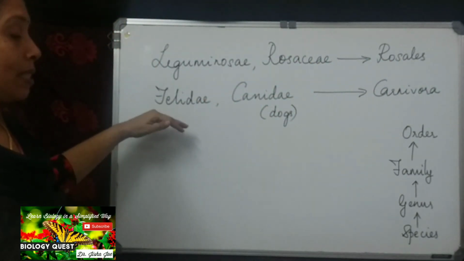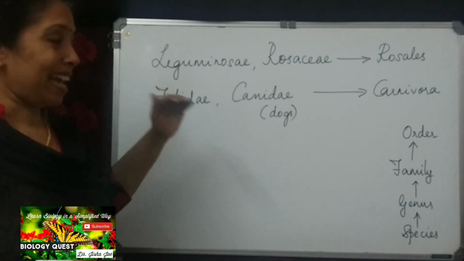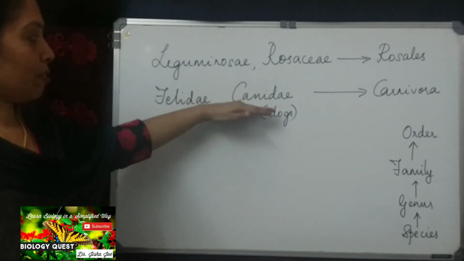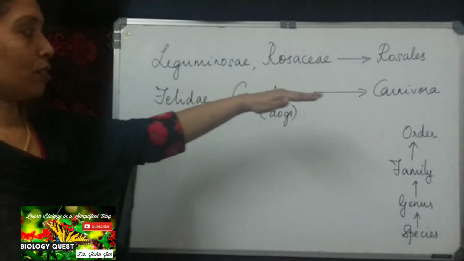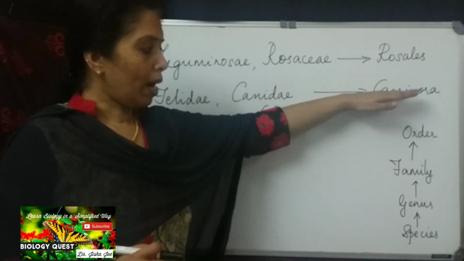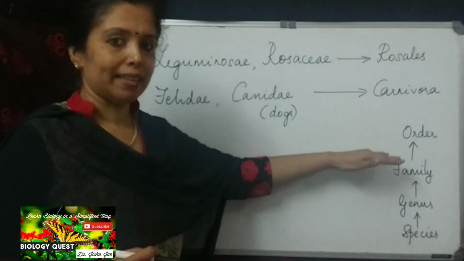And from the animal kingdom, Felidae, to which lions and cats belong, and the Canidae are different families, and they belong to the same order, Carnivora. So I hope you have understood what is species, genus, family and order.